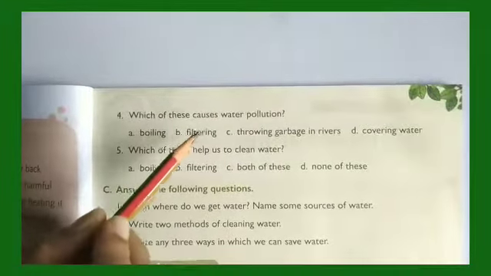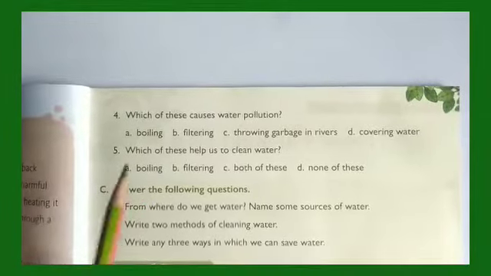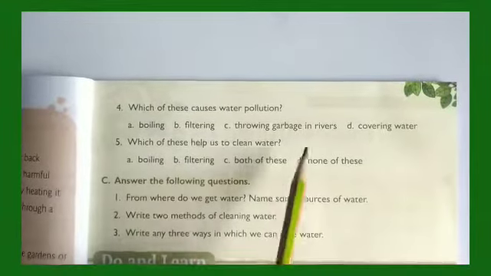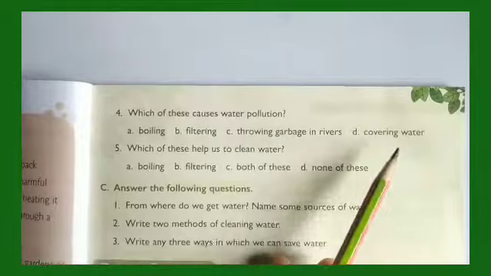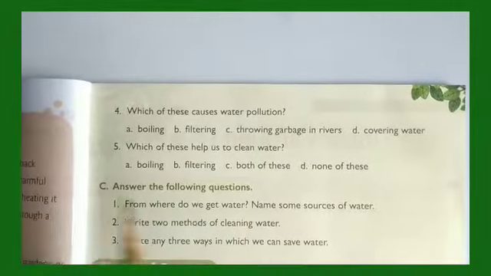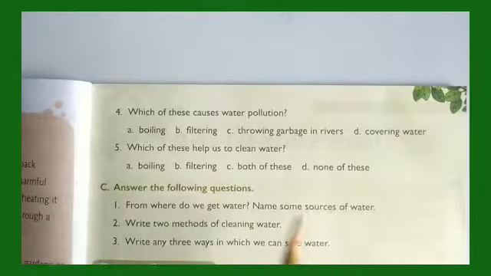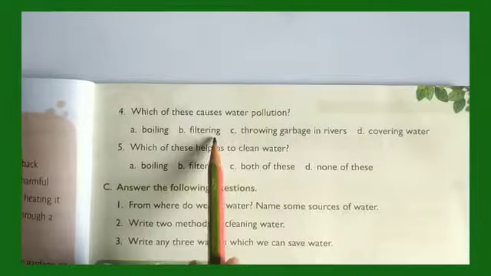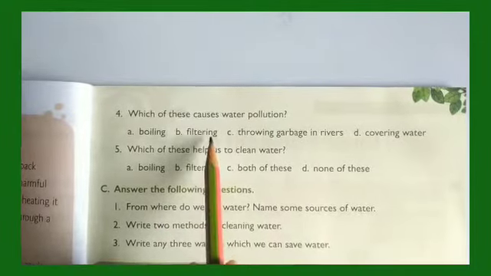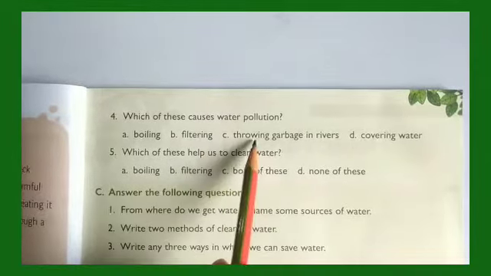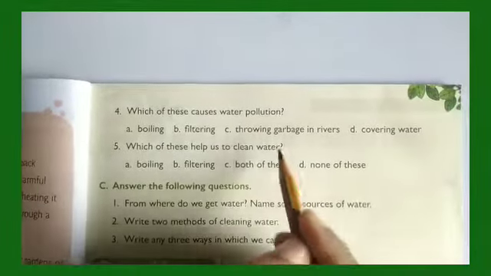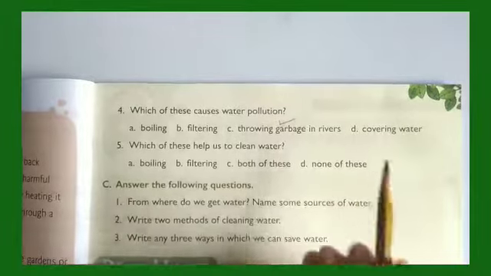Which of these causes water pollution? Boiling, filtering, throwing garbage in rivers, or covering water? What do boiling and filtering do? They kill germs and remove impurities in water. Throwing garbage in rivers, so this is the correct answer. We'll put a tick mark here.